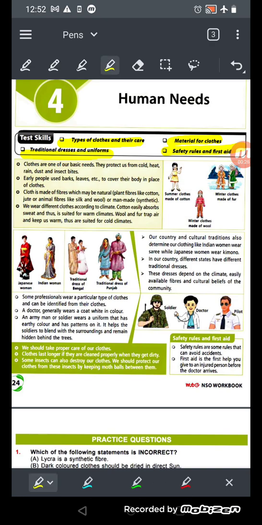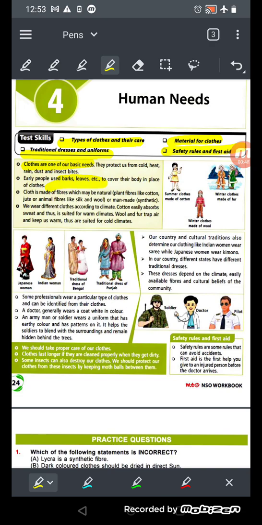So clothes are one of the basic needs that we need for what? To protect our body from cold, heat, rain, dust and insect bites. Yes, we wear clothes only for that, to protect our body. Early people used bark and leaves to cover their body in place of clothes, because at that time clothes were not available. They were not aware of cotton and silk.